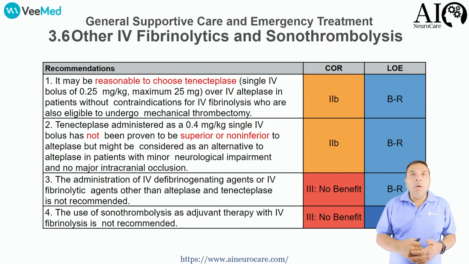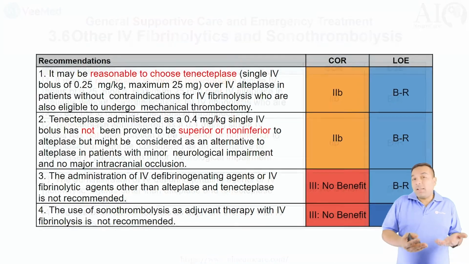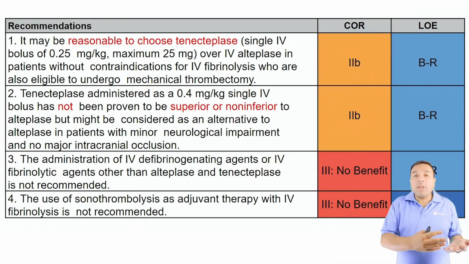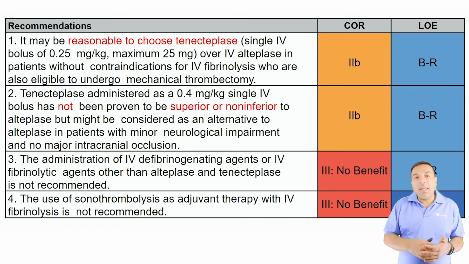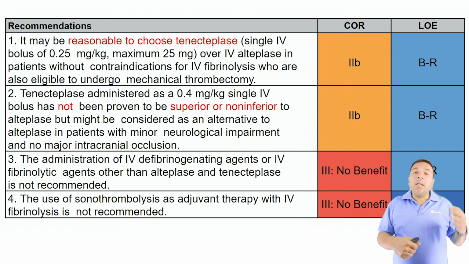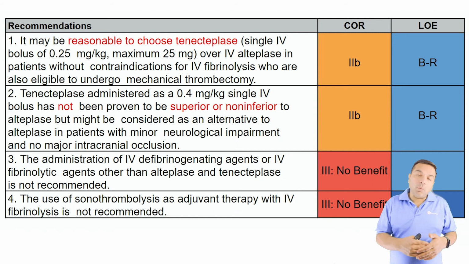Now we come to tenecteplase. You can choose tenecteplase, as the eligibility criteria apply equally to IV tPA, and you can definitely use it if you want to. For tenecteplase, the class of recommendation is 2B. Again, the reason the class of recommendation is low is that the level of evidence is low. As more and more studies and RCTs come out, the class of recommendation is going to go up as well.